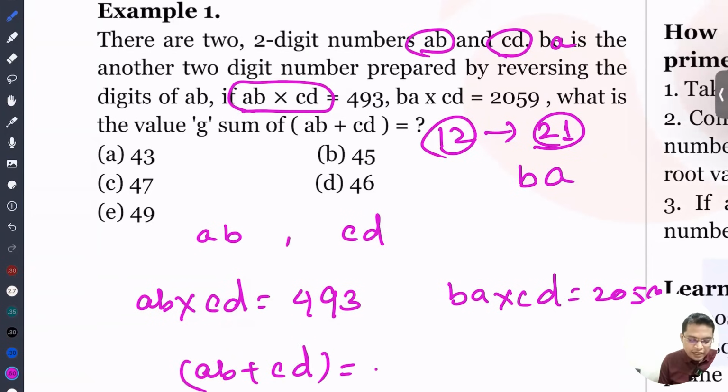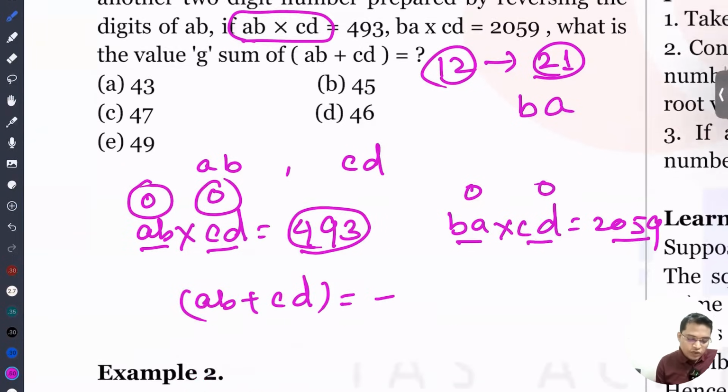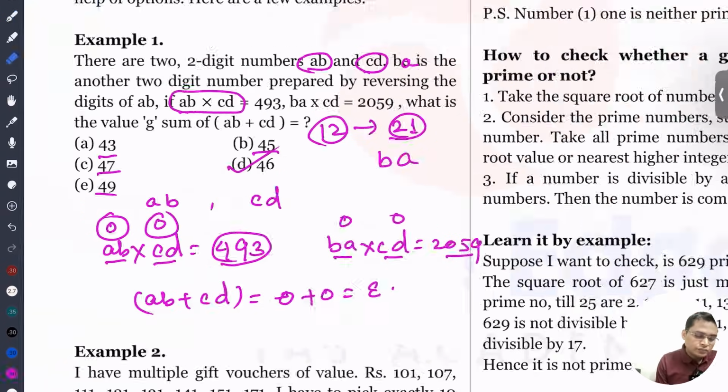plus CD. Just imagine, look, if the product of two numbers is odd, that means this one is odd, and this one is also odd. That means AB is odd and CD is also odd. I know that odd plus odd is even. That means my answer will be an even number. So without solving, I can say that the answer is D, because it is an even number. Okay, let's move ahead.